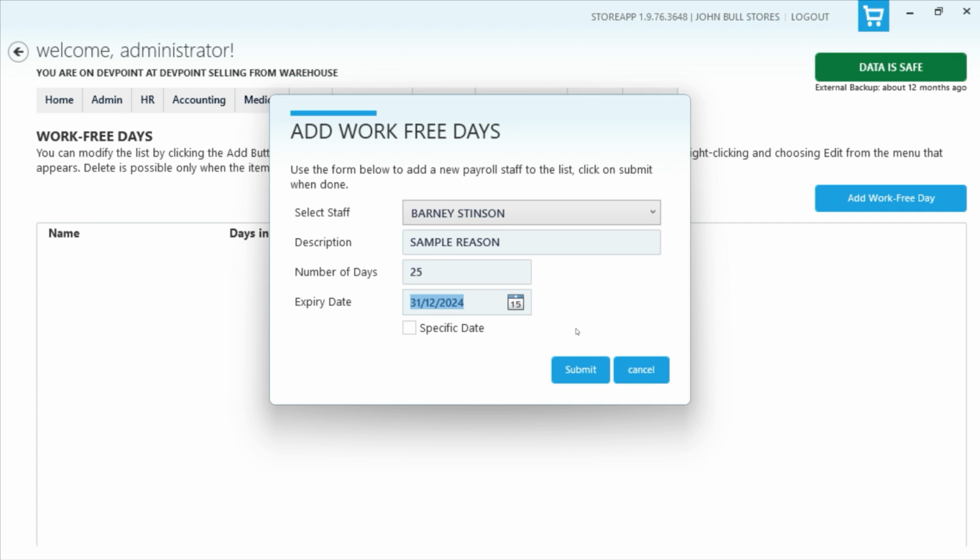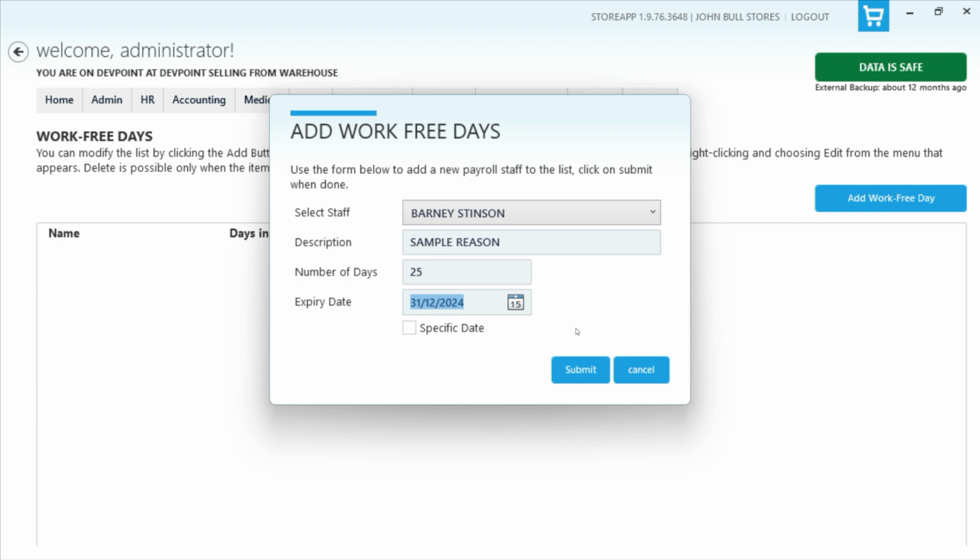So you can set this up from the beginning of the year and give them that number of days. That means that anytime a staff is absent, the system will check whether they have enough free days. If they do, the system will not charge them for being absent that day. We'll just take it from their leave allowance, and we continue to do this until they exhaust the number of days that they're allowed, and then we'll start charging them for being absent from work.